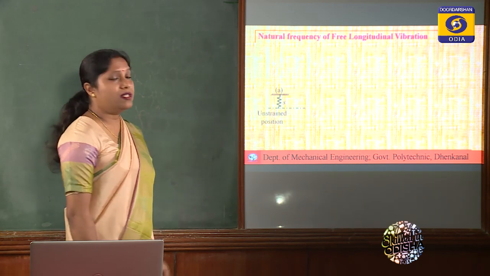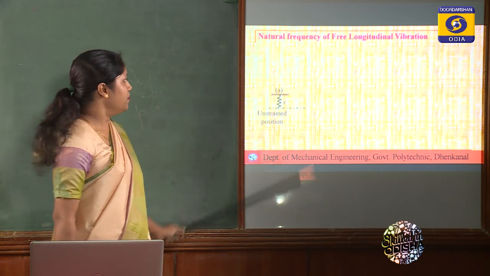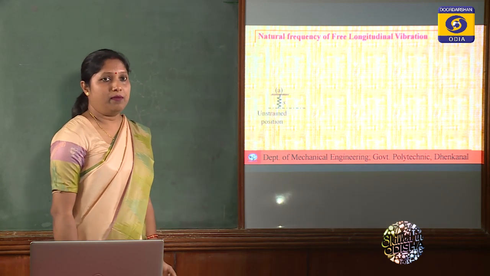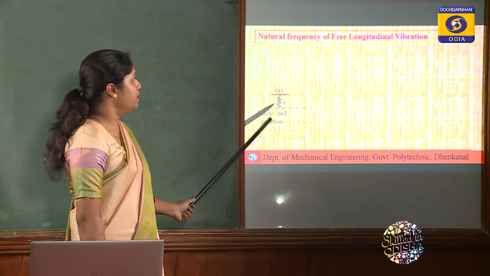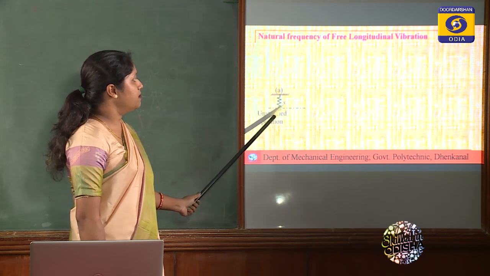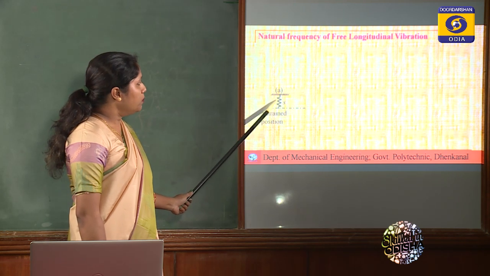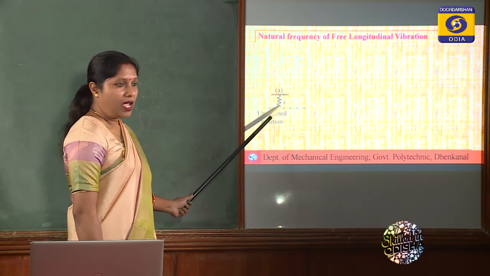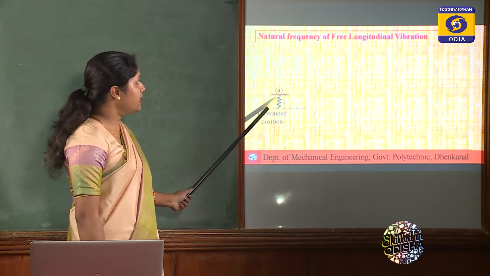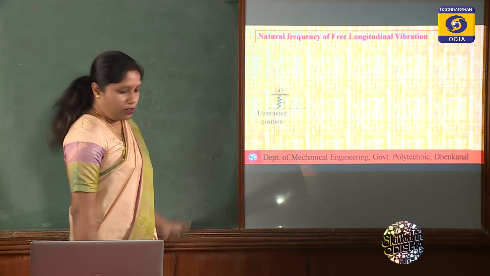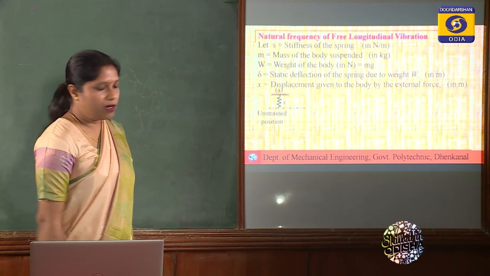In case of vibration, the basic elements of vibration are stiffness and mass. Two elements, stiffness and mass, are the two basic elements. Spring stiffness is the force required for unit deflection. The more stiff the material is, the more difficult it is to elongate it. So we'll see how to find the natural frequency.